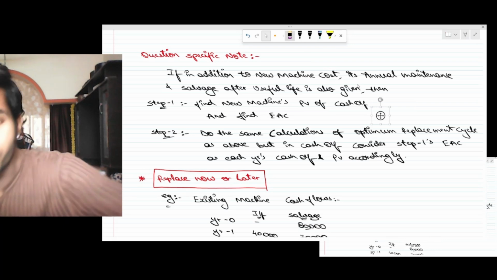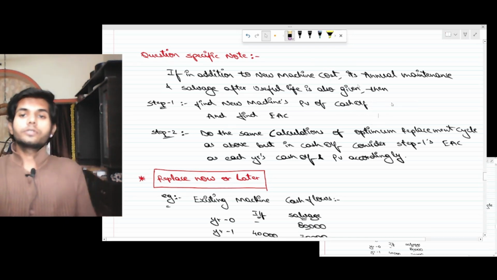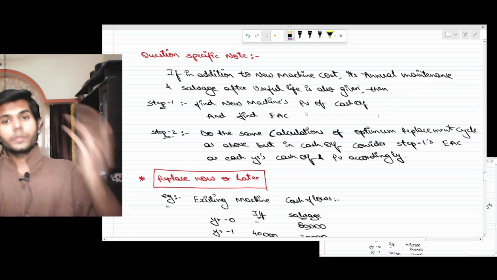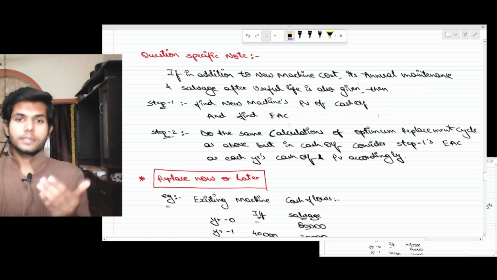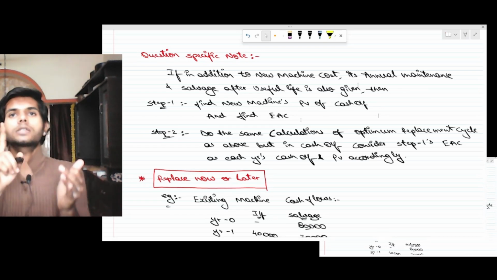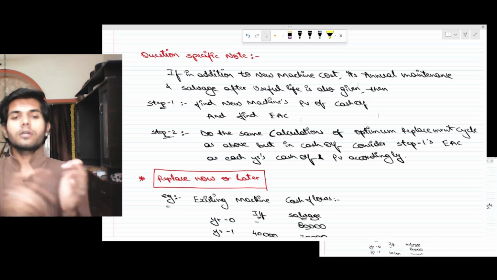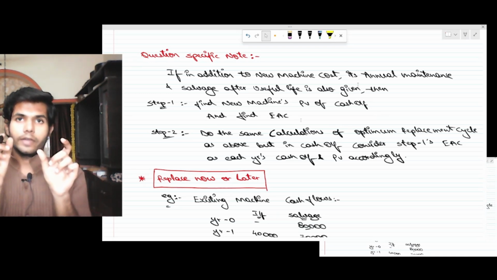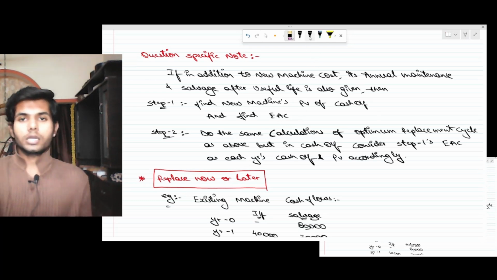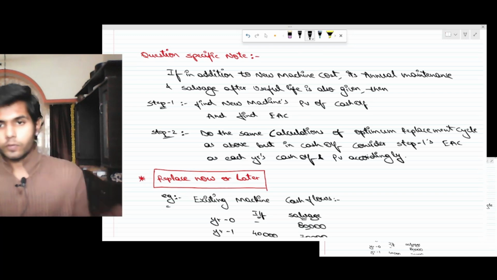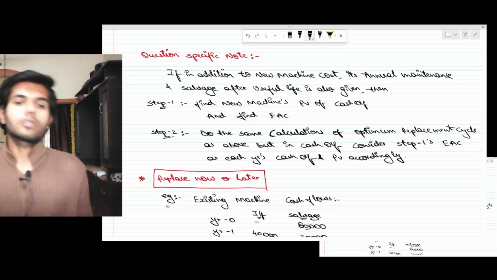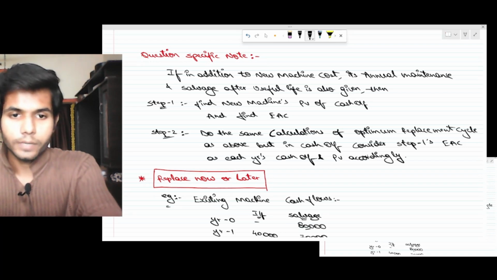Alright, I'll leave it. So if in addition to new machine cost, its annual maintenance cost and salvage after useful life is also given, then find new machine's PV of cash flow and find EAC. Just now we took new machine purchase cost plus PV of maintenance minus salvage PV of 8th year. So that cost by PVAF of 8 years would be equivalent annual cost. So do take equivalent annual cost, do the same calculations of optimum replacement cycle as above, but in actual cash outflow also consider the step 1 equivalent annual cost as each year's cash outflow and PV accordingly.